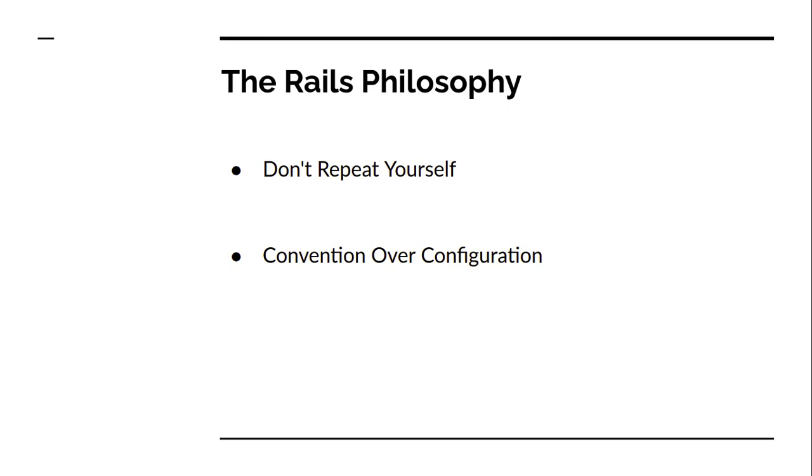DRY is a principle of software development which states that every piece of knowledge must have a single, unambiguous, authoritative representation within a system. By not writing the same information over and over again, our code is more maintainable, extensible, and less buggy. For example, suppose you require a function for searching something, and you have written that same function at multiple places. Now, in future, if you need to make some changes to the method which you have written at multiple places, due to some enhancement or due to some bugs, then you need to change the function at all the places where you had written that method or function.